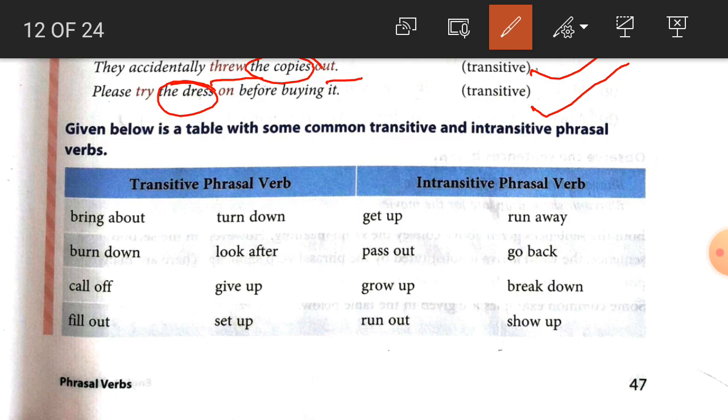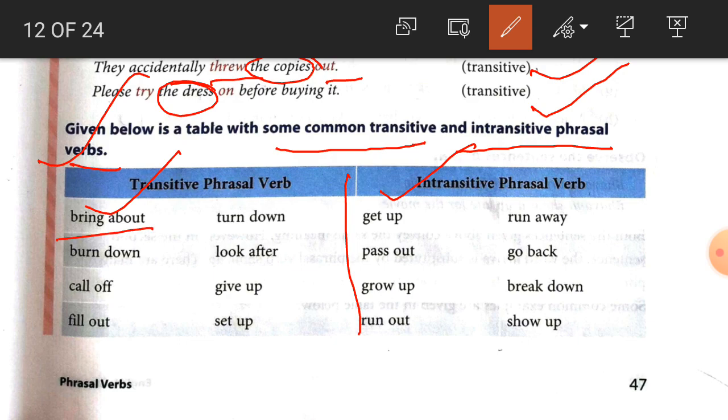Now students, given below is a table with some common transitive and intransitive phrasal verbs. Here, transitive phrasal verbs, and here, intransitive phrasal verbs. So first, what are the transitive phrasal verbs? Bring about, burn down, call off, fill out, turn down, look after, give up, set up. These are transitive phrasal verbs. It means here we use an object after these phrasal verbs.